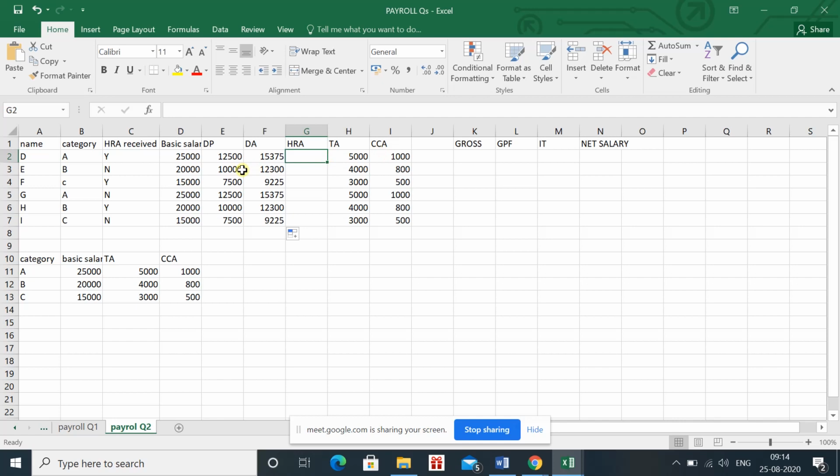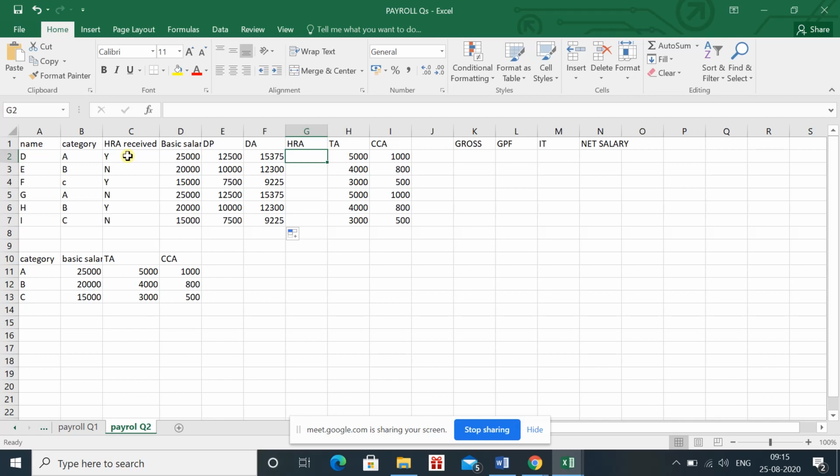Okay, for HRA, you can see that I have entered a condition: if you are receiving the HRA, if you are not receiving the HRA. Right now I'm making it very simple, as they have given in the question. They only said that HRA is 30% of basic plus DP, to make it simple.